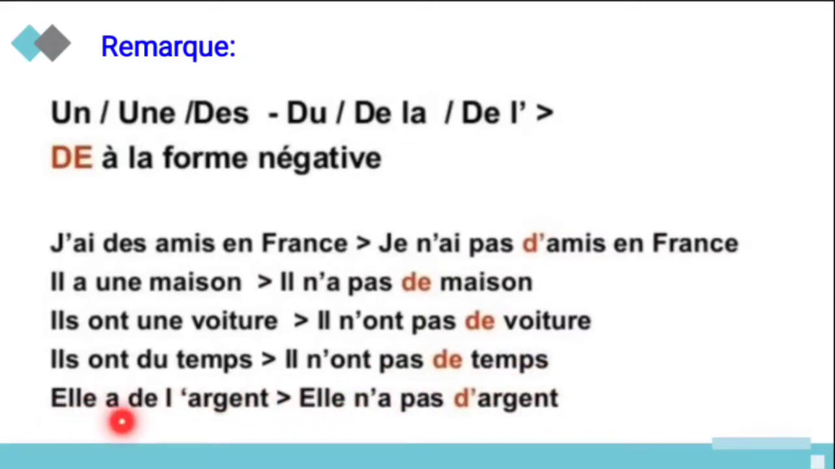And next, elle a de l'argent. So she has some money. And elle n'a pas d'argent. So she doesn't have money. So this is all about the remark in negation. So when you change the indefinite article and the partitive article into negative form, you have to use de. This you have to note.